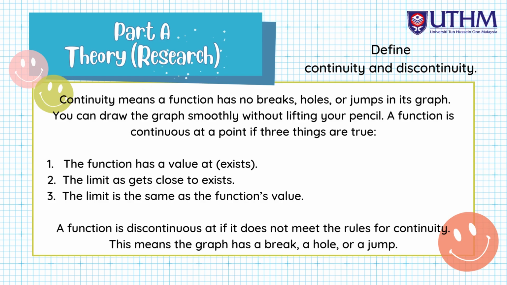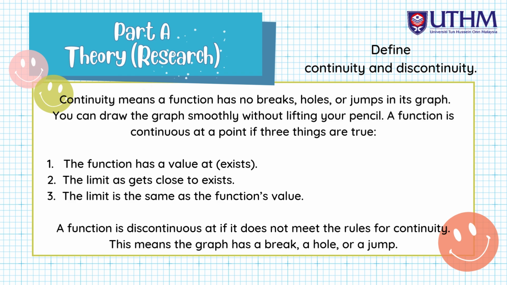Continuity means a function has no breaks, holes, or jumps in its graph. You can draw the graph smoothly without lifting your pencil. A function is continuous at a point if three things are true. Firstly, the function has a value at a. Second, the limit exists as x gets close to a. And last, the limit is the same as the function's value.